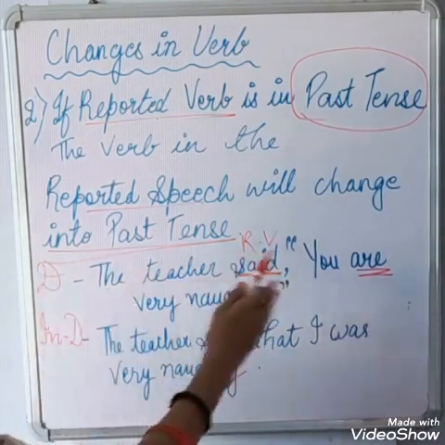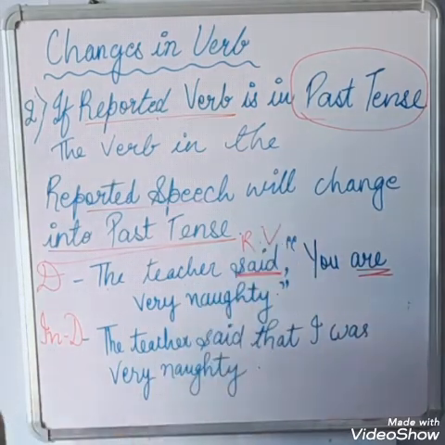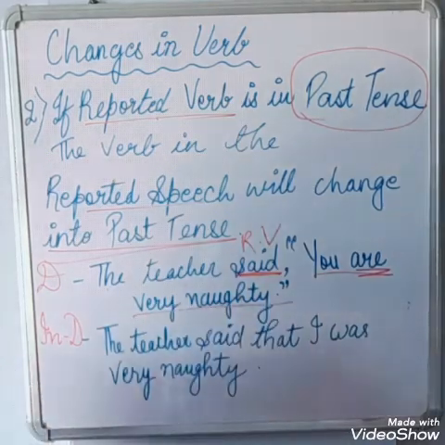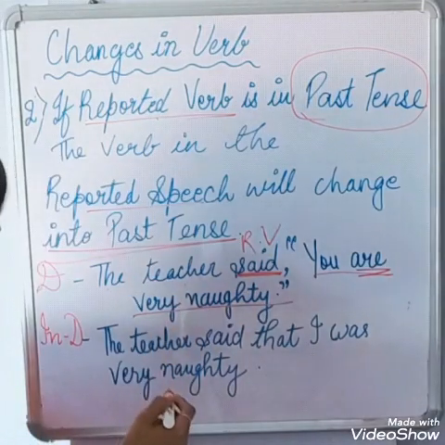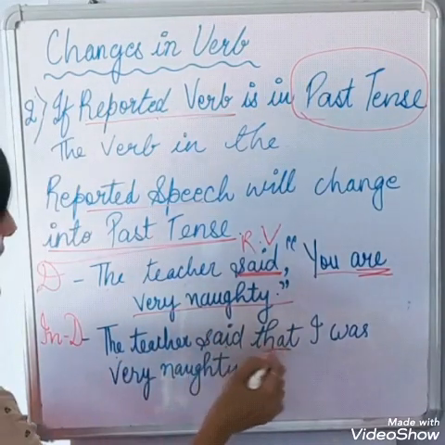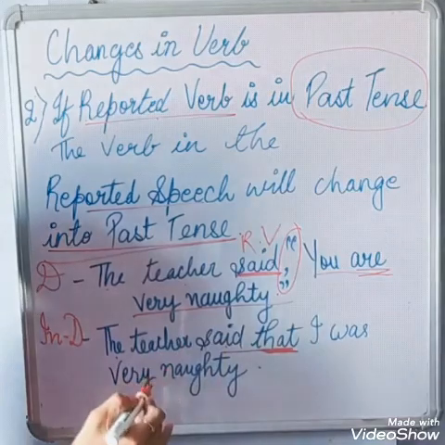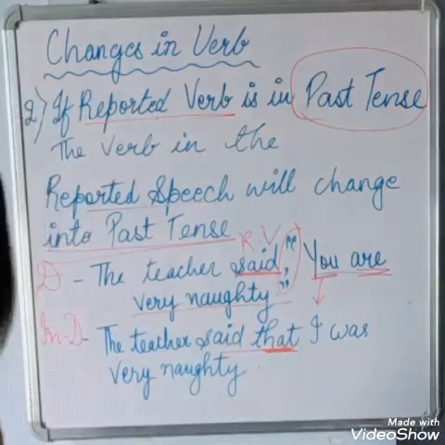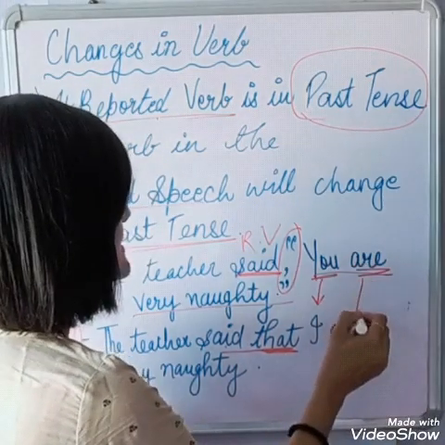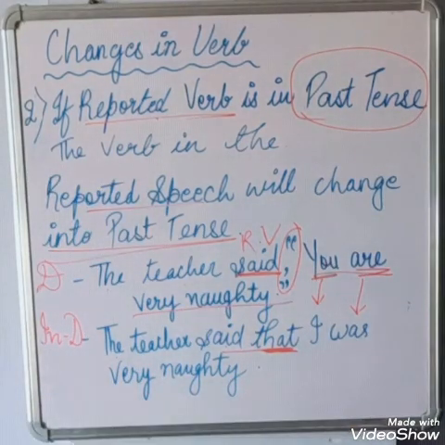Like, for example, the teacher said, "You are very naughty." Reported verb is said, and "you are very naughty" is your reported speech. Now, to change the sentence into indirect speech: the teacher said that. To remove the inverted commas, we write "that." After removing, "you" will change into "I," and "are" will change into "was very naughty." The sentence will change: The teacher said that I was very naughty.